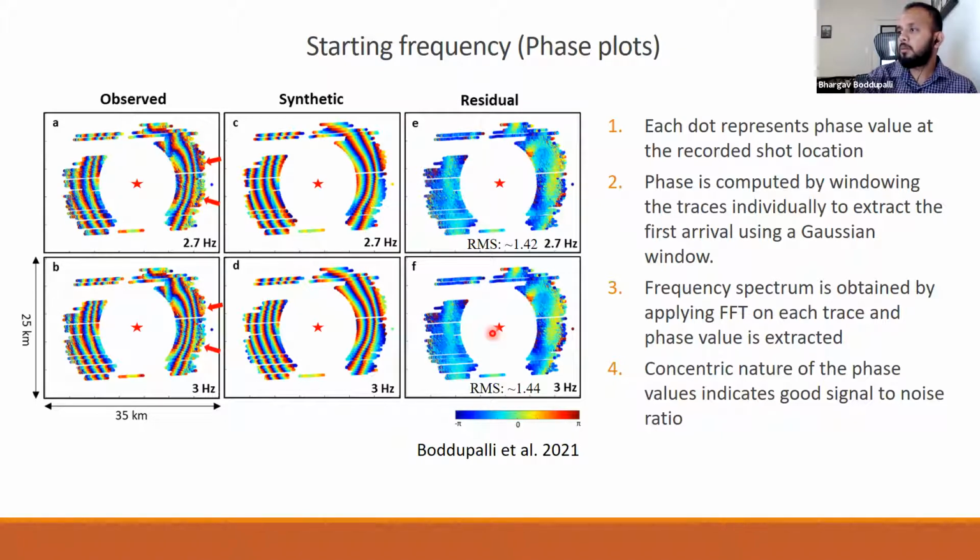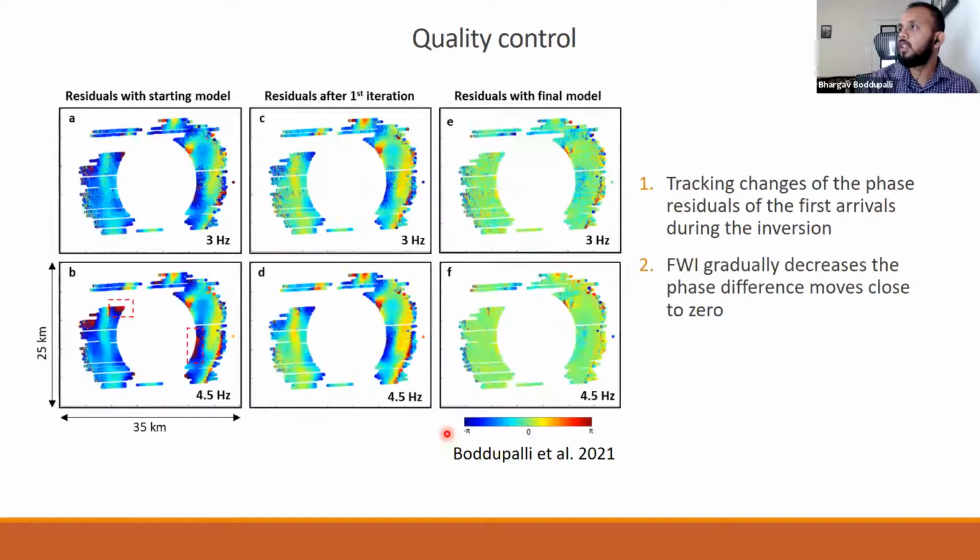So we performed some test runs, and we decided to start the inversion from 3 hertz, because there was not much difference from starting the inversion at 2.7. We wanted to save computation time. The details of these test runs are given in our publication, so you can check that for more details.